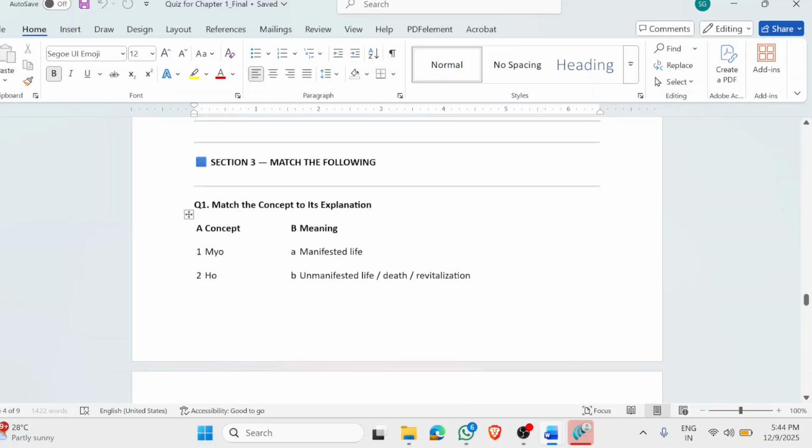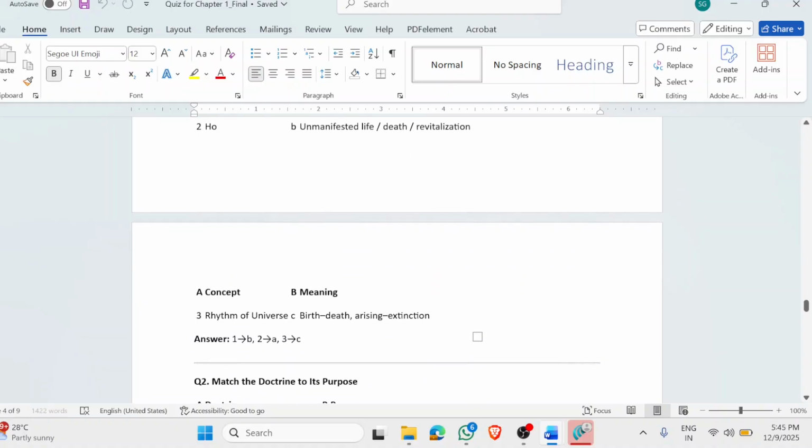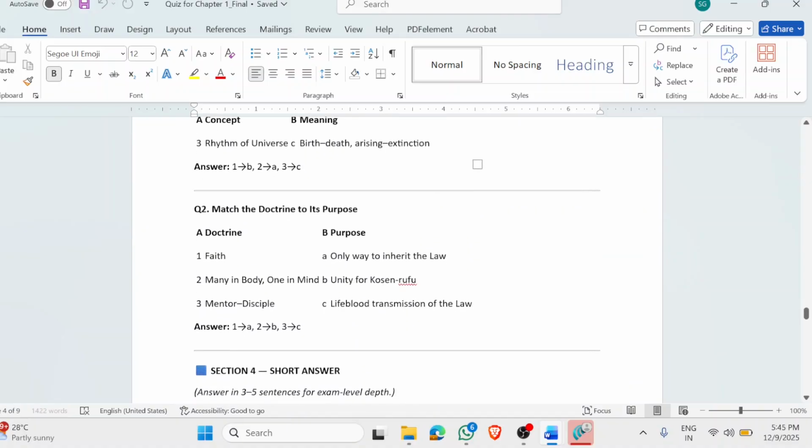Now, match the following. So there are three concepts, and what is the meaning of each? Myo basically means unmanifested form, ho means manifested form, and birth and death, arising and extinction, is the rhythm of the universe. Faith, many in body, one in mind, and mentor and disciple. So many in body, one in mind is required for the unity of Kosen-rufu, and faith is the only way we can inherit the law. And mentor and disciple is the lifeblood. With the help of the mentor-disciple relationship only, we can continue on the heritage of faith.